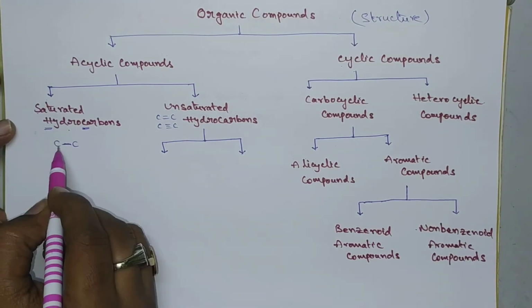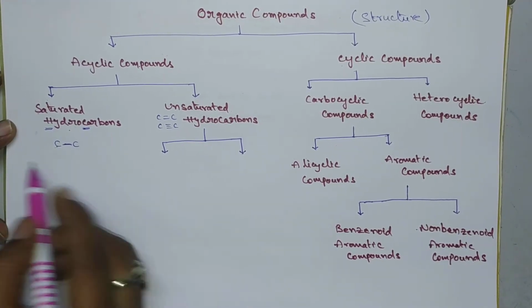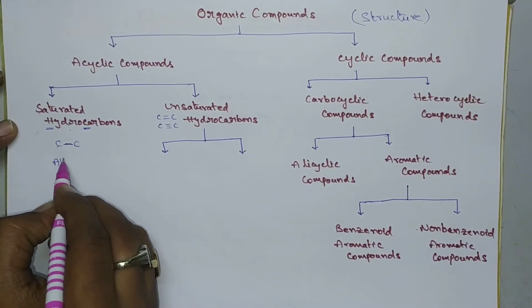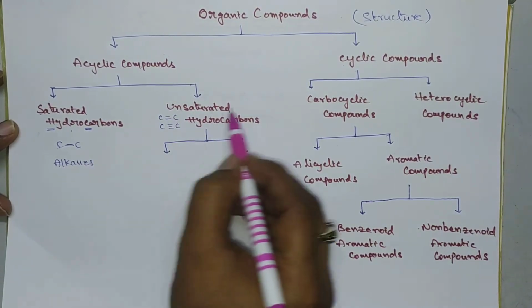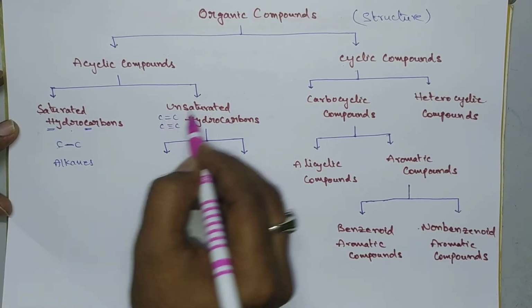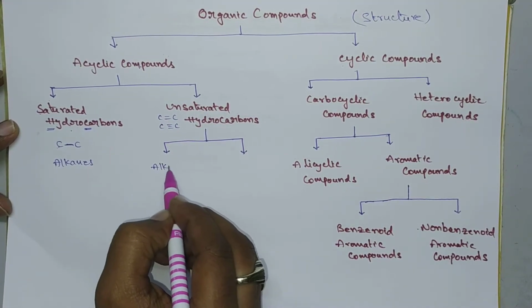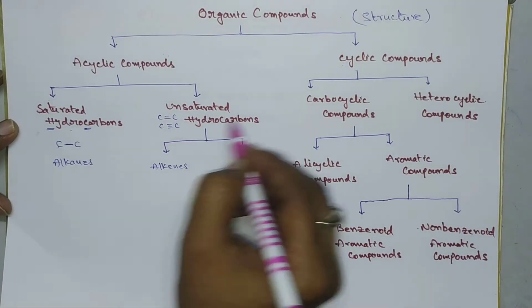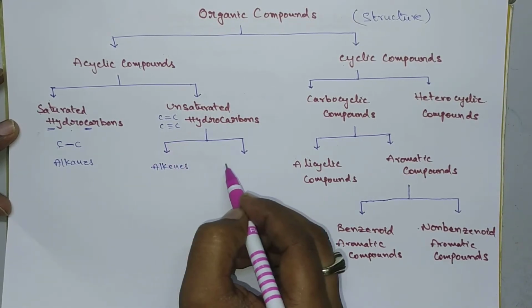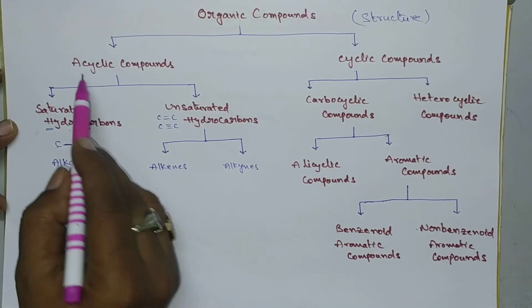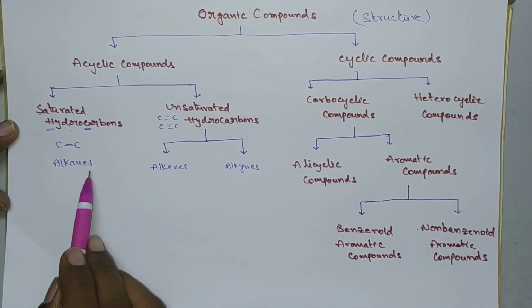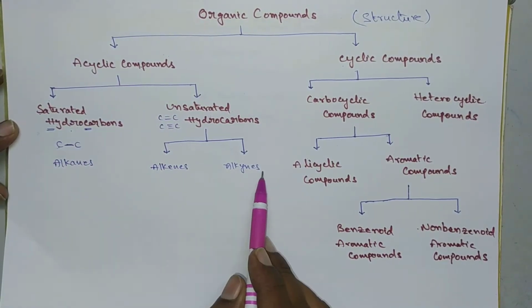The compounds which consist of carbon-carbon single bonds are called alkanes, the compounds containing carbon-carbon double bonds are called alkenes, and the carbon-carbon triple bonded compounds are called alkynes. So these acyclic compounds are alkanes, alkenes and alkynes.